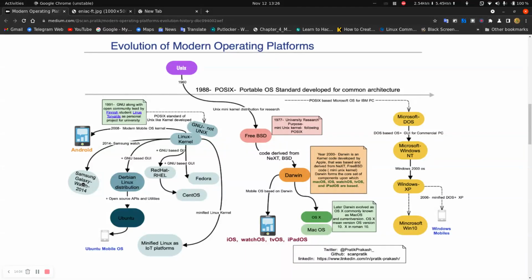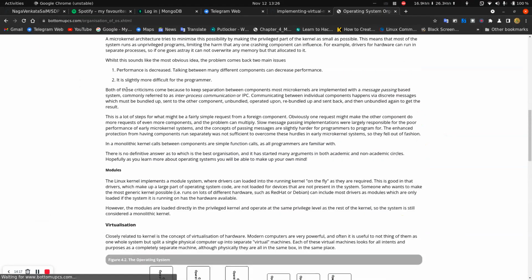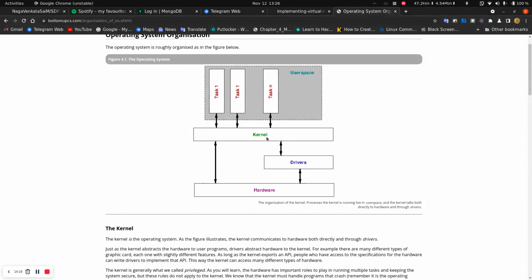So the kernel connects the hardware and the software of an operating system. Yeah, this is a kernel, and these are user space. User space consists of tasks or processes which we call applications, and the kernel is what connects them.